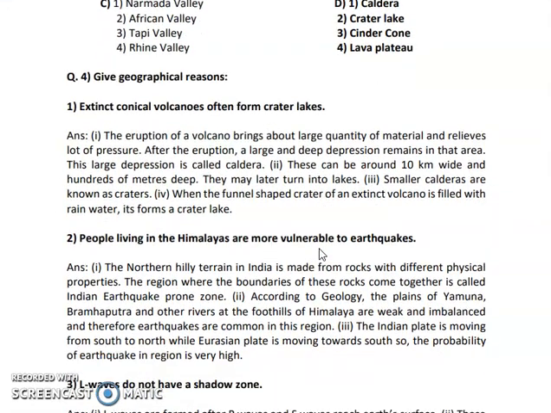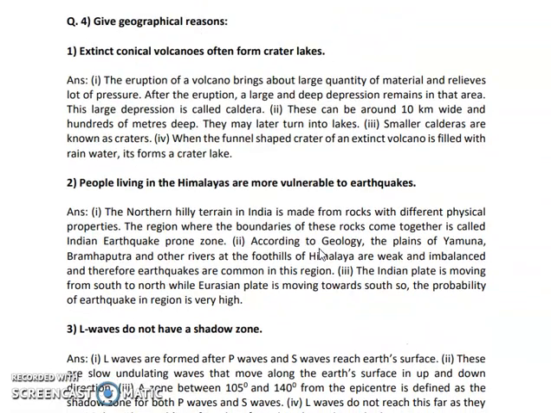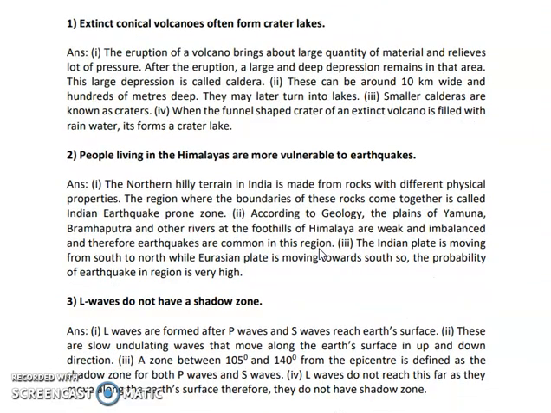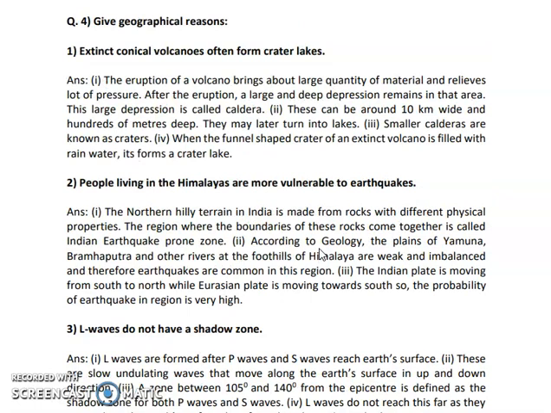For question number 4, give geographical reasons. Okay, now the first is extinct conical volcanoes often form crater lakes. Now, whenever a depression is created, when a large amount of material comes out from the volcanic eruption, तो वहाँ पे एक डिप्रेशन क्रिएट होता है, ठीक है. सो वो जो डिप्रेशन होता है वो 10 किलोमीटर्स वाइड एंड हंड्रेड्स ऑफ मीटर्स डेप्थ से होता है, ठीक है.